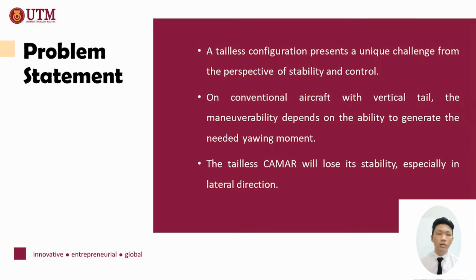Next, the problem statement of the CAMAR UAV: tailless configurations present a unique challenge from the perspective of stability and control. On a conventional aircraft with a vertical tail, the maneuverability depends on the ability to generate the needed yawing moment, and then the tailless CAMAR will lose its stability, especially in the lateral direction.